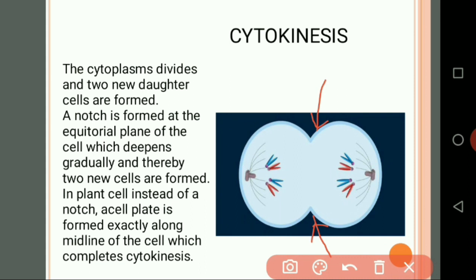Basically, in a plant cell, instead of a notch, a cell plate is formed exactly along the midline. As we had seen here, at the equatorial plane the notch is formed. In the case of plant cells, the cell plate is formed in the middle region and divides the material into two halves, and that will complete the cytokinesis. So friends, this will complete our mitosis. Again I will repeat, it consists of four stages: prophase, metaphase, anaphase and telophase, which is followed by cytokinesis. Thank you friends.